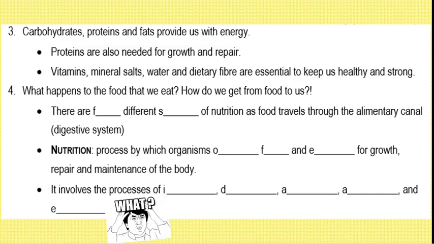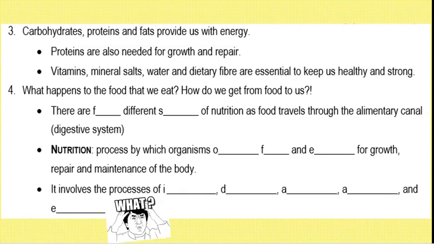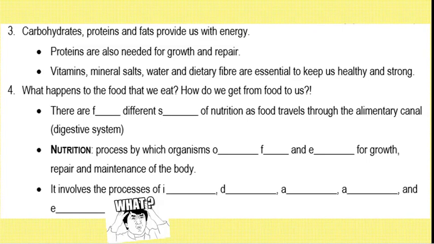So we are going to be continuing from where we left off at our previous lesson on Thursday. So we have learned that there are 5 stages of nutrition. And what is nutrition? Nutrition is the process in which we actually obtain food. And it is actually very important because you know that food is essential for our daily functioning.